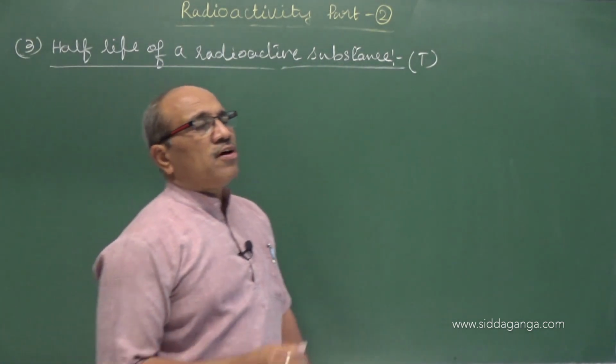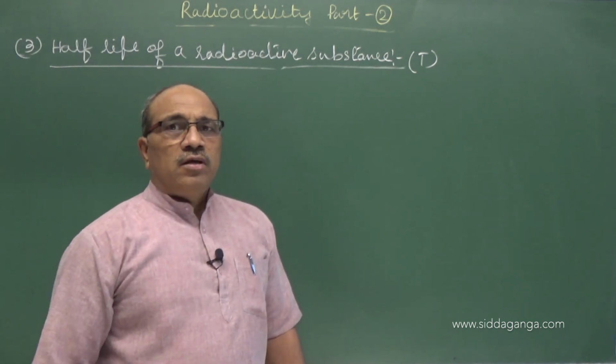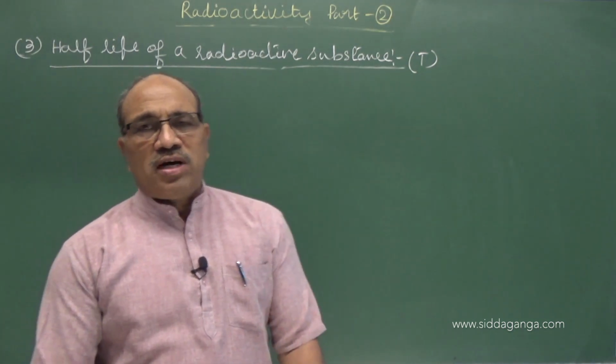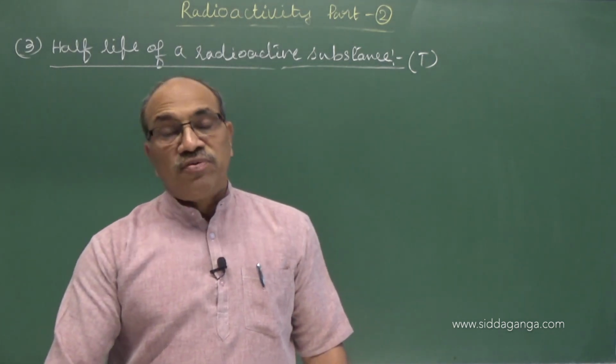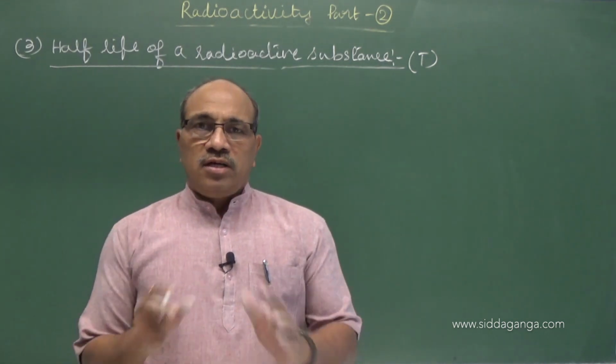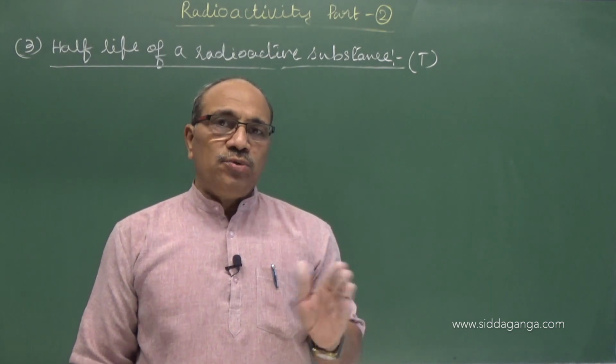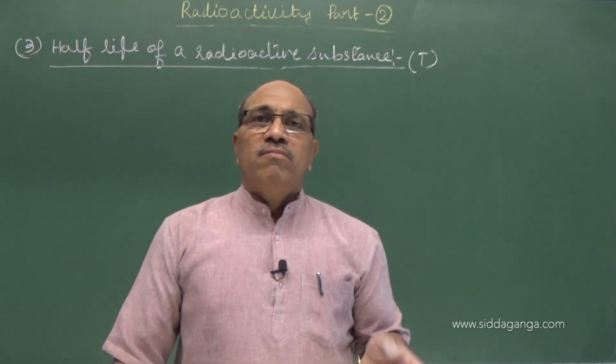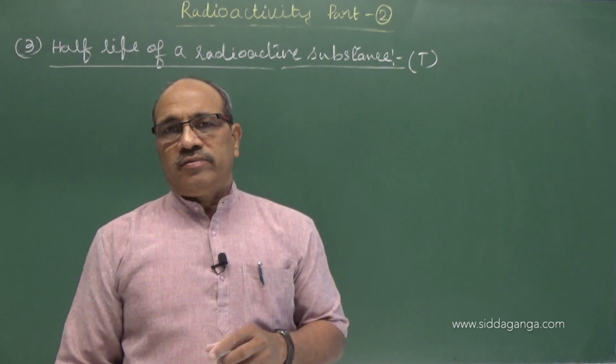Here the meaning of half-life is, you can measure either in terms of mass or in terms of number of nuclei, active nuclei, or mass of active nuclei.